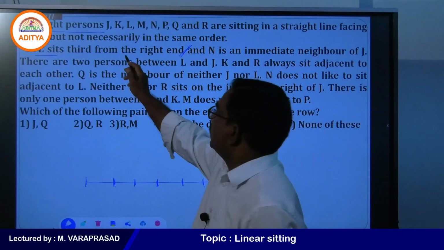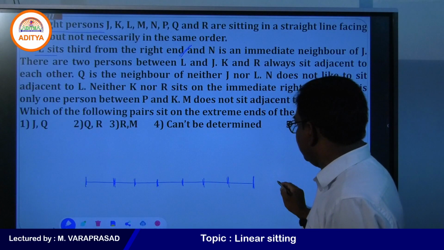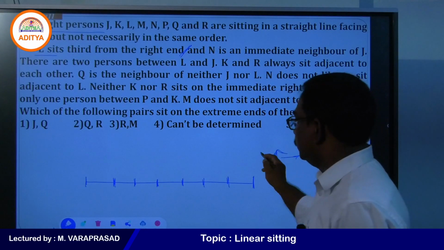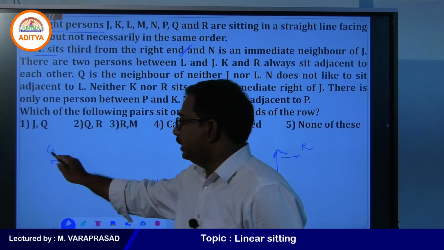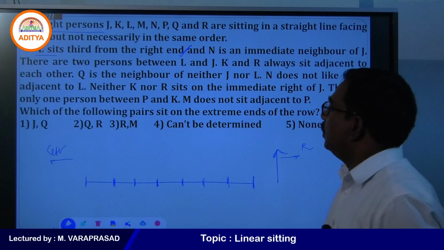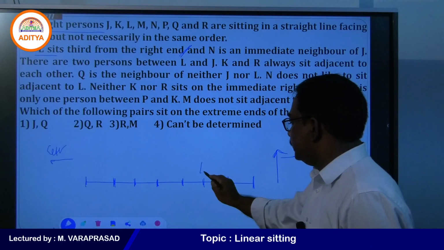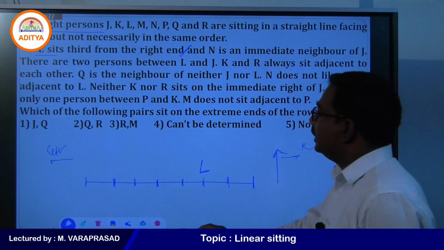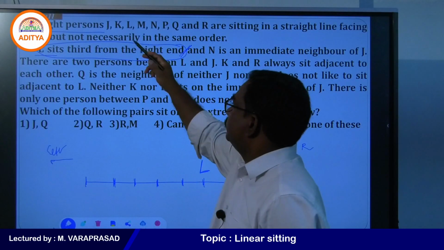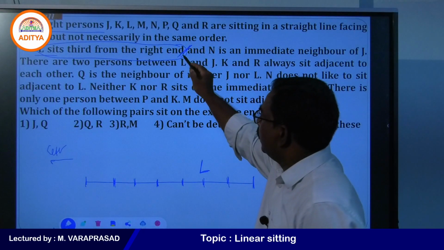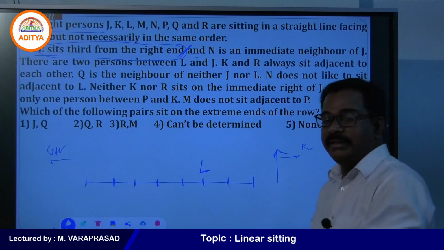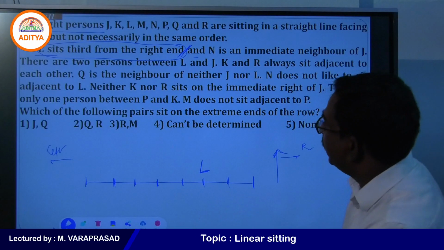L sits third from the right end. Suppose this is the right end, since we are facing north, this is the right end and this one is the left end. Now see, L sits third from the right end: 1, 2, 3. So this place is L. This first point is very clear. Of course, the continuation is there and later we can use it.